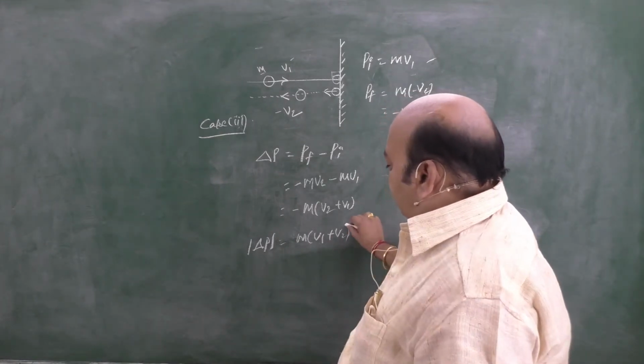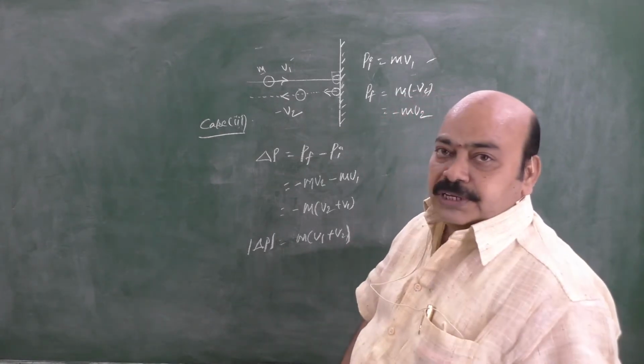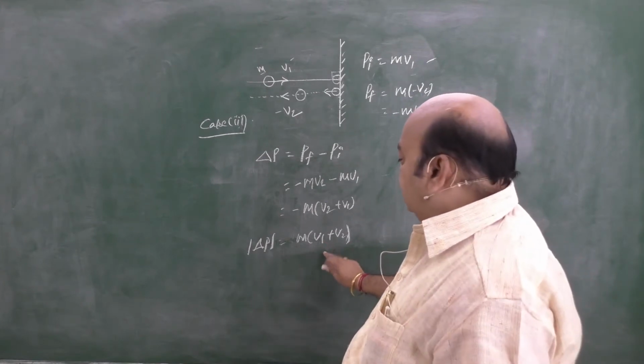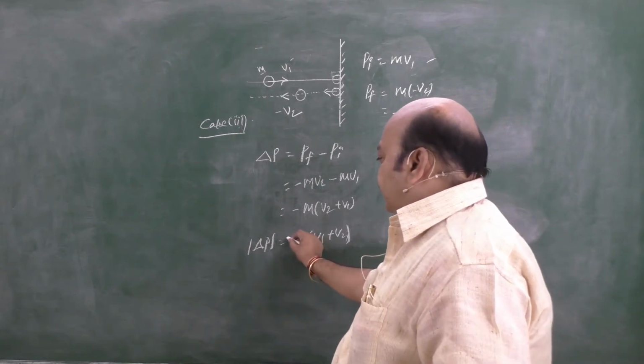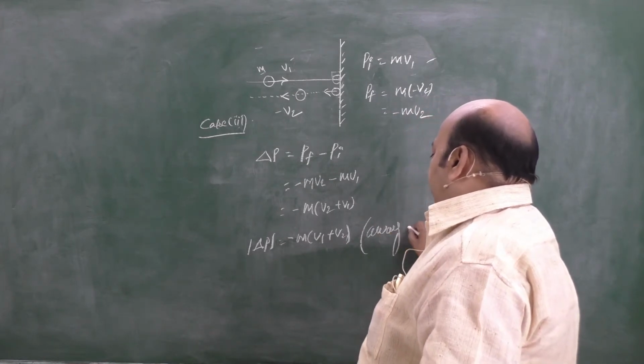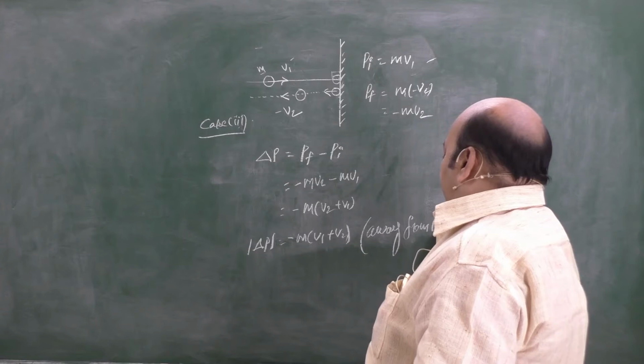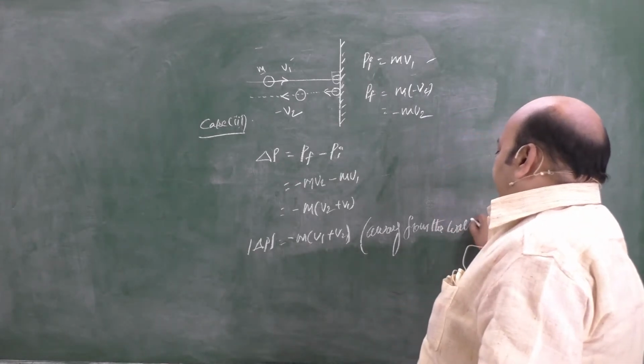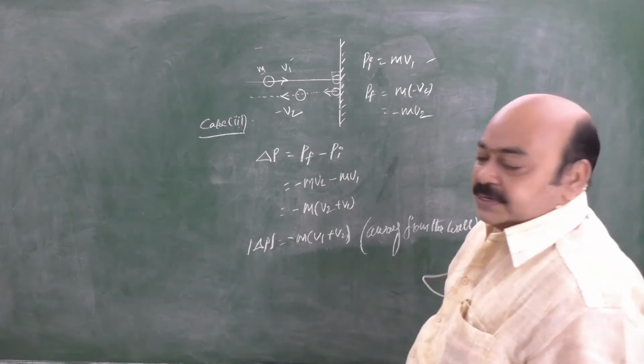If the question also asks for the direction, since this negative sign indicates away from the wall, you have to mention clearly away from the wall. Away from the wall. That's how this is solved.